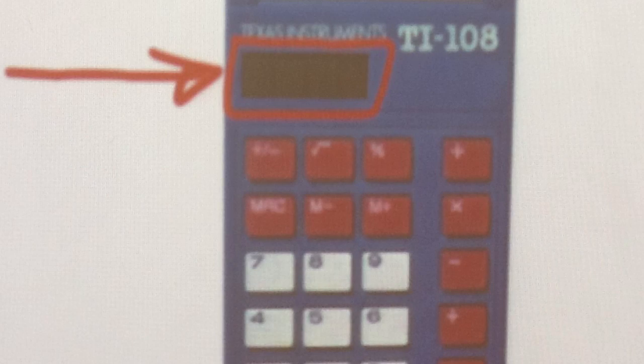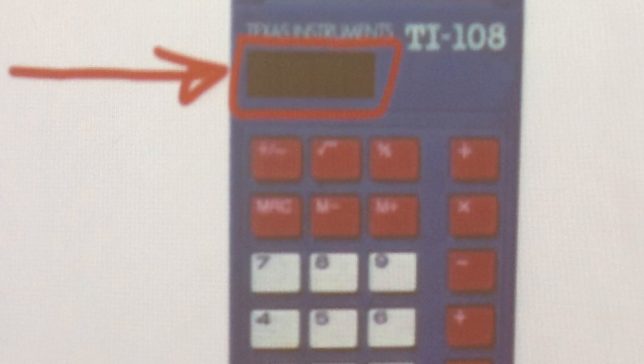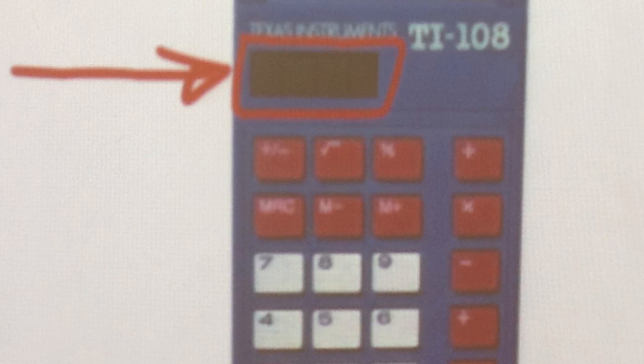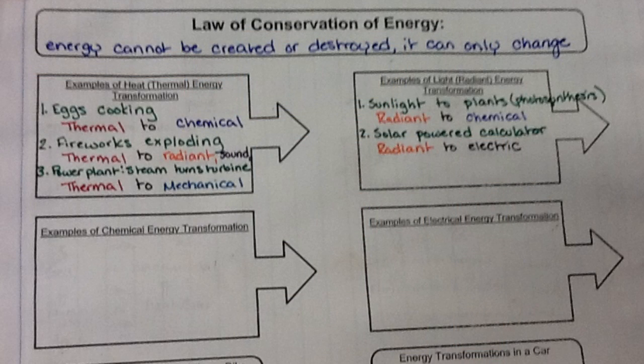Our next example of radiant energy transformation is anything that is solar powered. So for example, I have this solar powered calculator here. Solar powered means that it takes radiant energy and it will convert it or change it into electric energy. Make sure you copy this down into your notes as well.